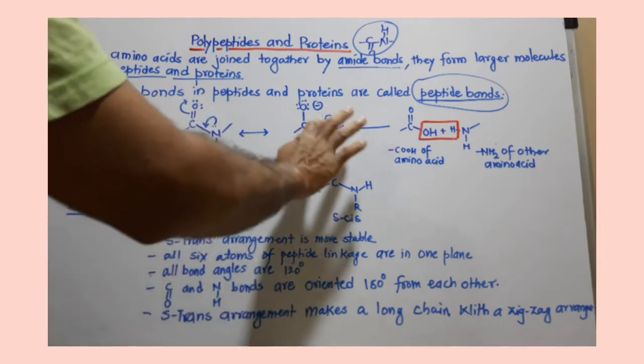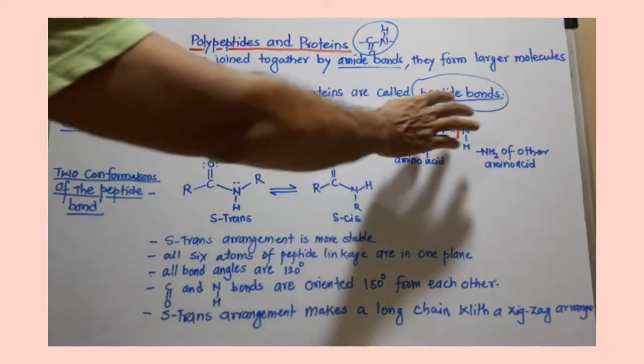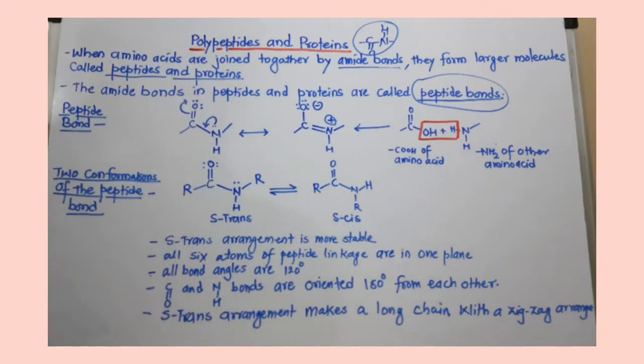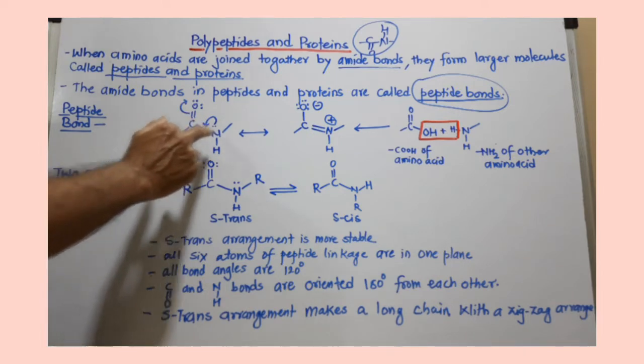So from these two resonating structures, it is clear that the CN bond in the peptide linkage or peptide bond is not a completely single bond, nor is it a double bond.